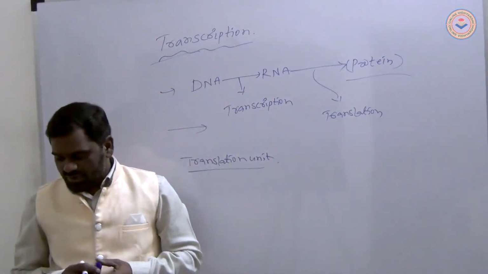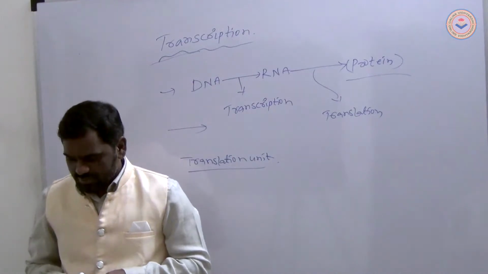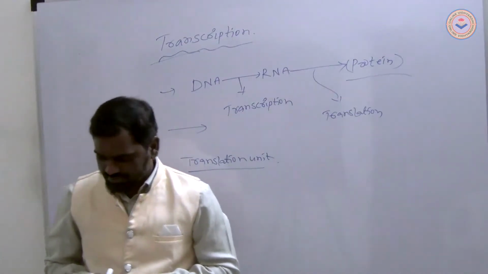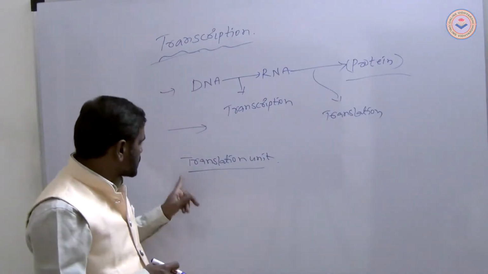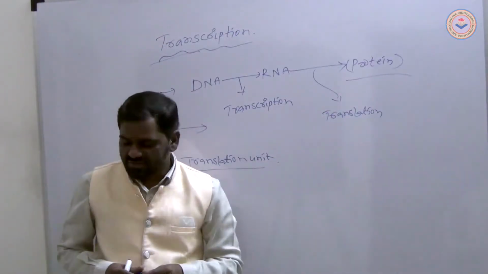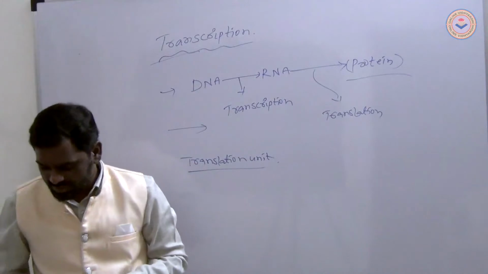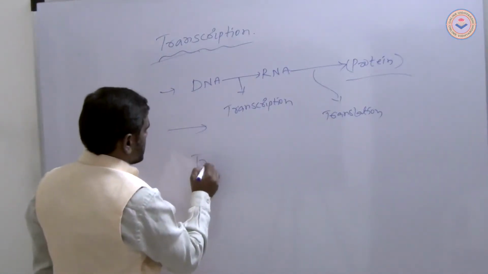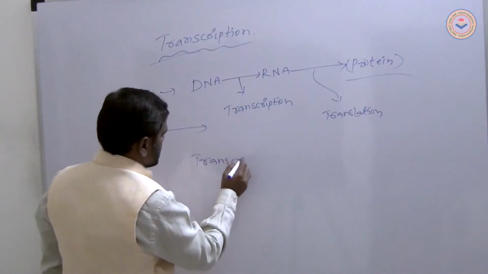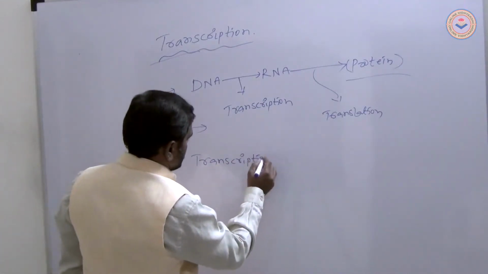The principle of complementarity applies in transcription: DNA, RNA, protein. Next, this is the transcription unit.